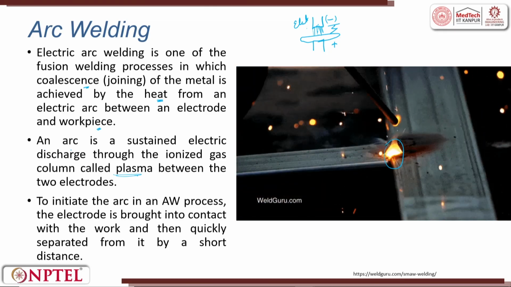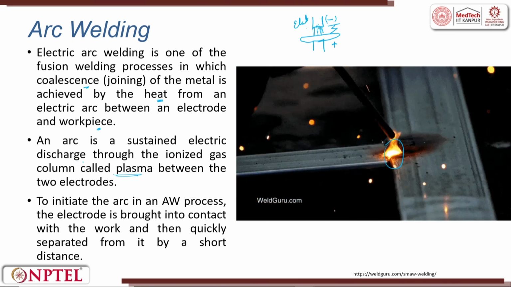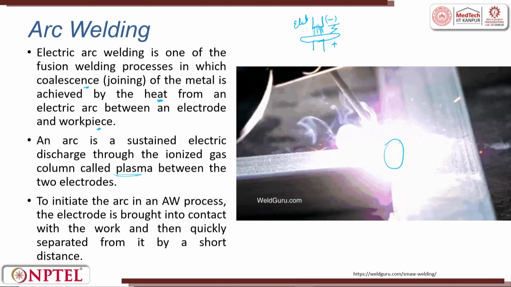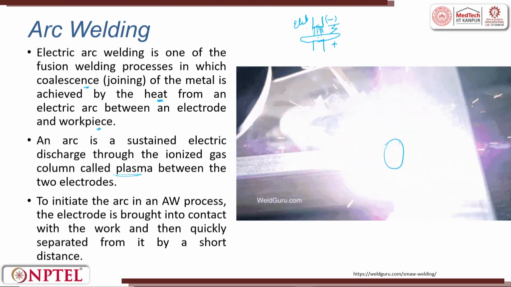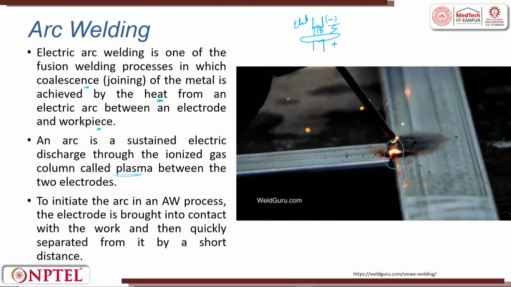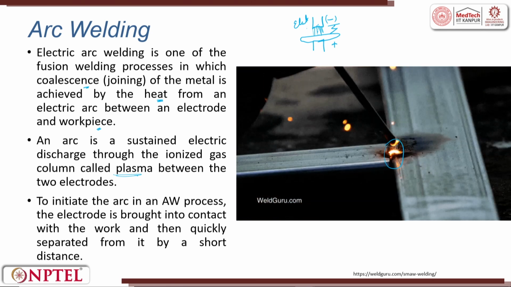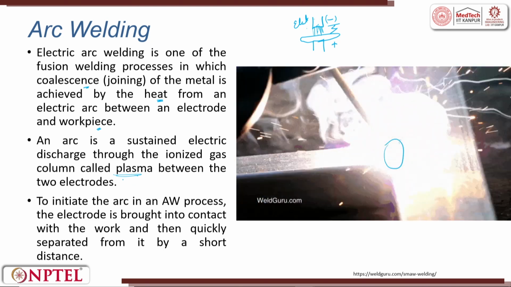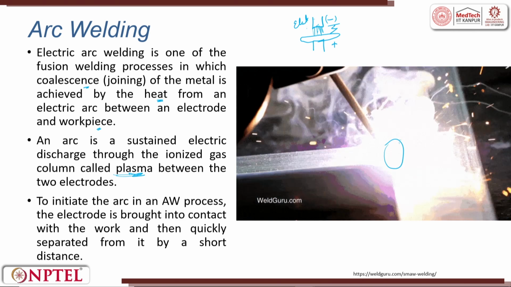An arc is a sustained electric discharge. What is the discharge? The electrons are moving from the negative towards positive, ions are moving from the positive towards negative. So, there is an ionization phenomena happening. So, that phenomena is plasma. Once there is a plasma, then that leads to an arc.